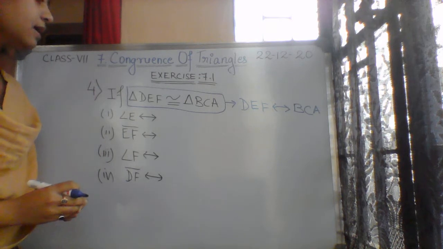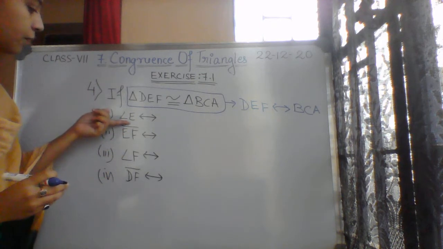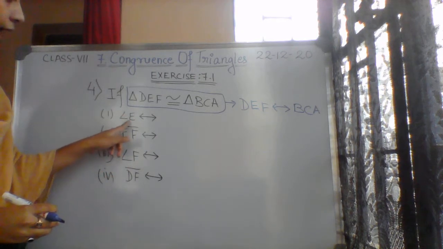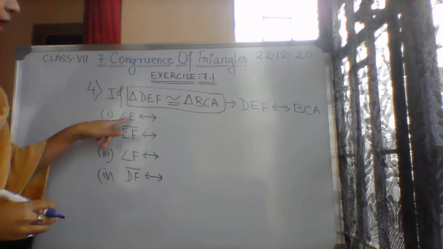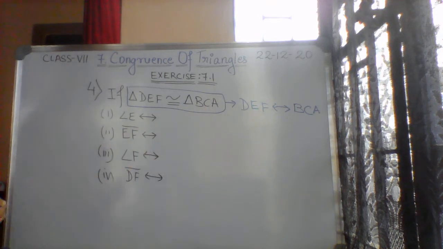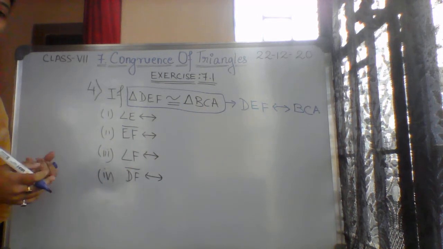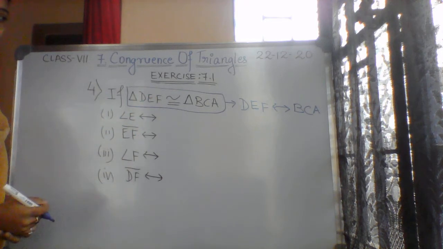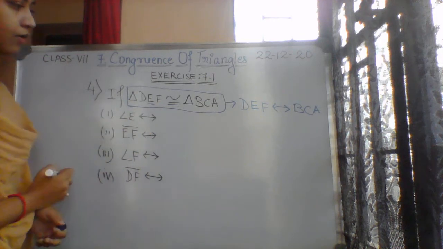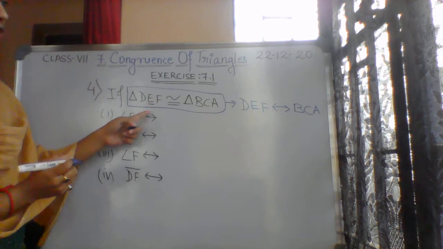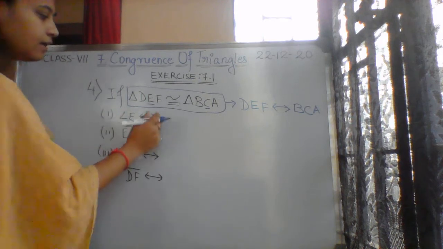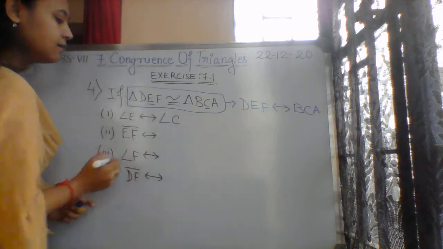Okay, now they are asking what will be the congruent part for this. So angle E is present in the triangle DEF. So angle E will be congruent to which part of this triangle? You can easily see the correspondence. Angle E is the second letter, so here also we have to take the second letter. So angle E will be corresponding to angle C.